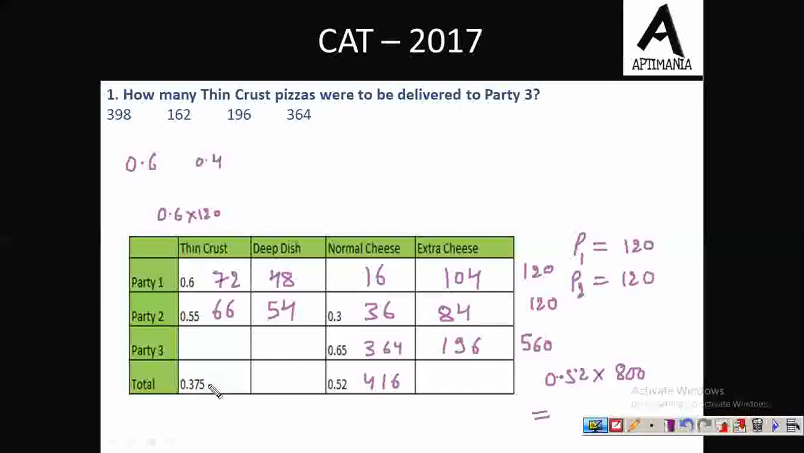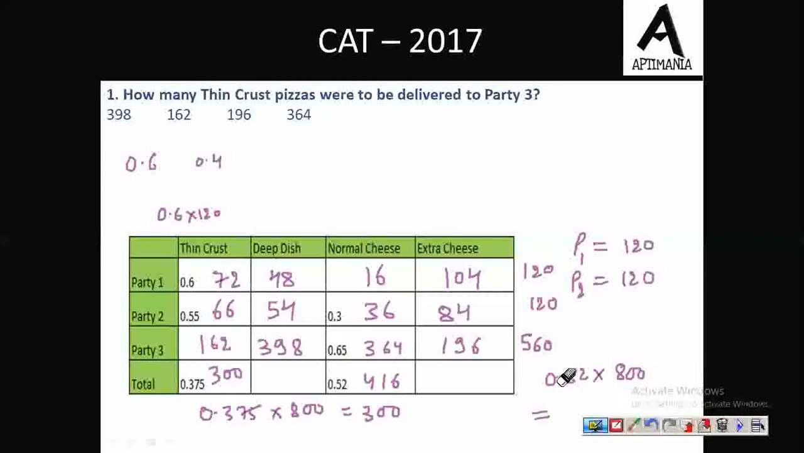Now similarly, here we have the value as 0.375. So 0.375 times 800, that is, total 300 pizzas were there, which were of thin crust. Now, out of which 72 were ordered by party 1, 66 by party 2. So the remaining must be 162. It must have been ordered by party 3. And further, out of this 560 pizzas, if 162 pizzas were of thin crust, then the remaining 398 must be of deep dish type. So this is how we have completed this table.